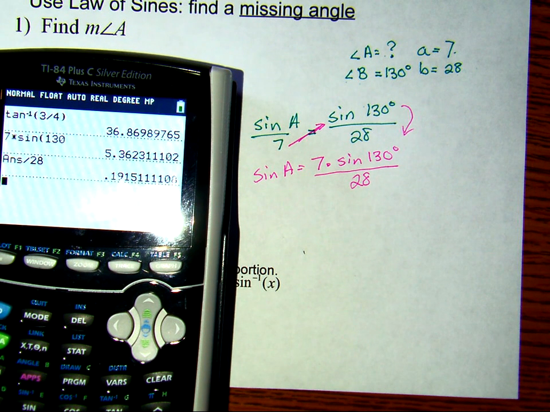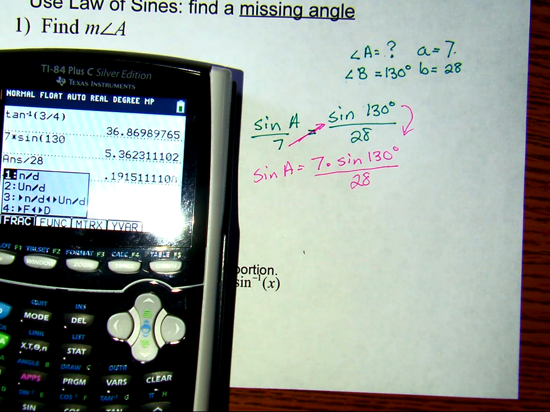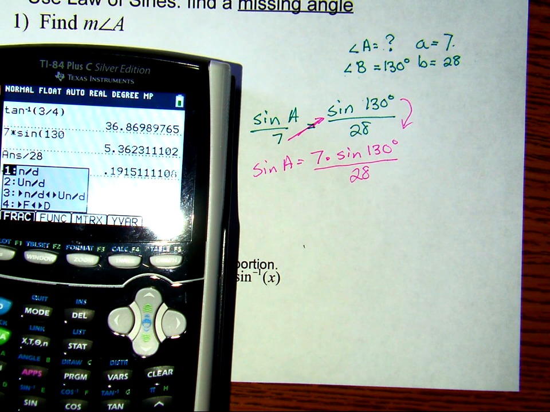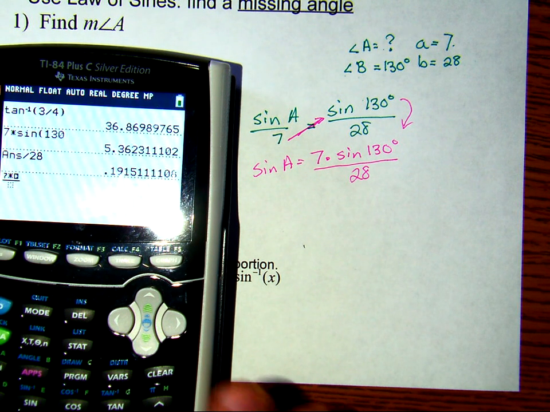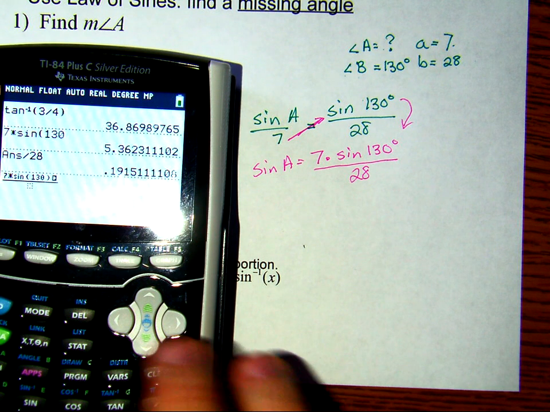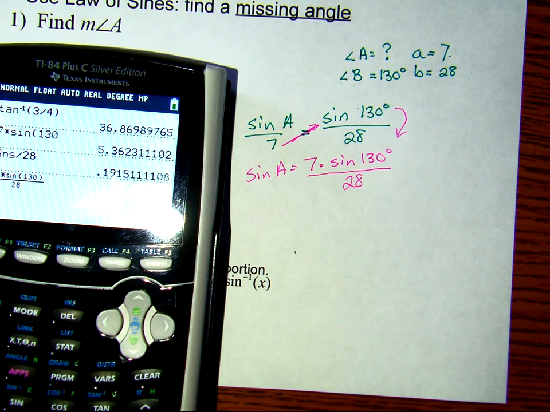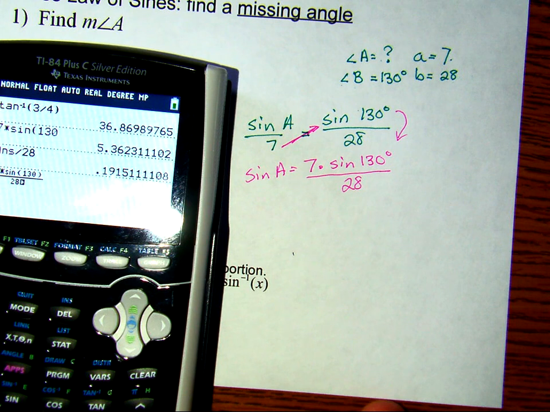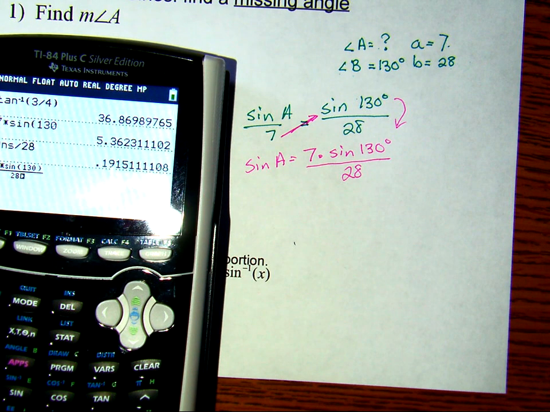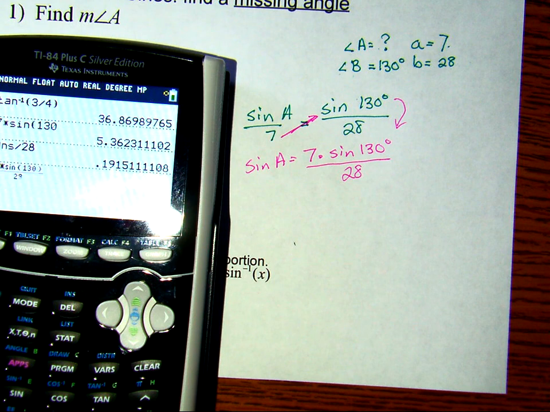However, one of the things that's very helpful is the fraction utility on these. If you hit alpha y equals, it brings up a little menu, and then you can just put in the values that you have on your paper. This is probably the best thing you can do to avoid calculator mistakes. So alpha y equals, and we get the same value. Okay? I would recommend alpha y equals always.